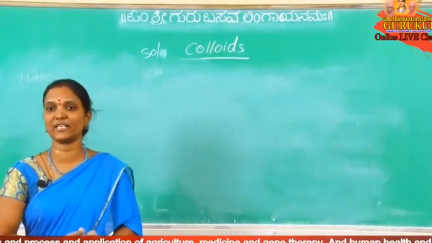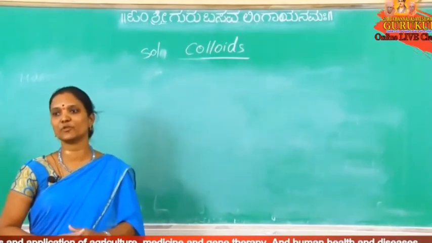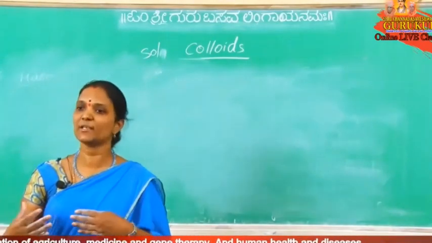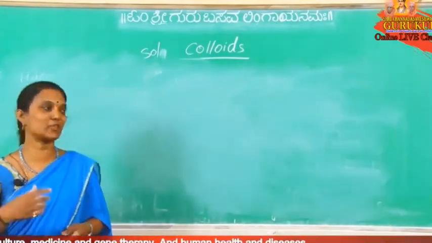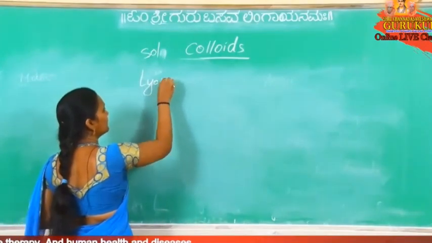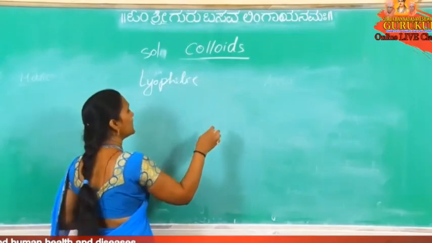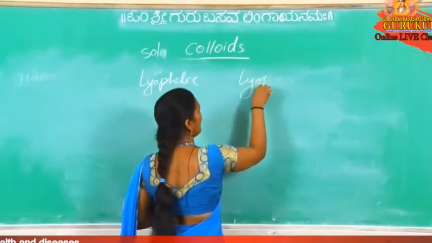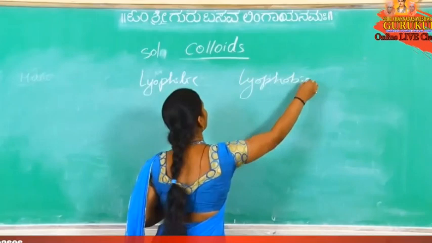Affinity means attractive forces, nothing but understanding between dispersion medium and dispersion phase. There are two types: lyophilic colloidal solutions and lyophobic colloidal solutions.